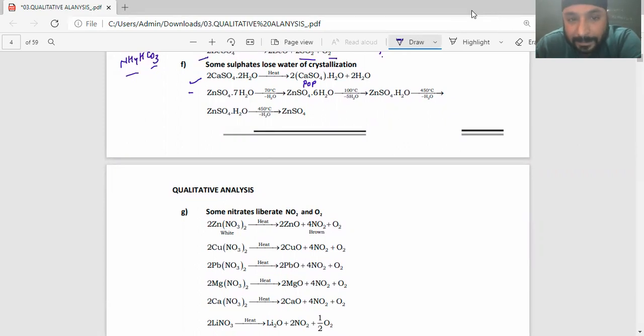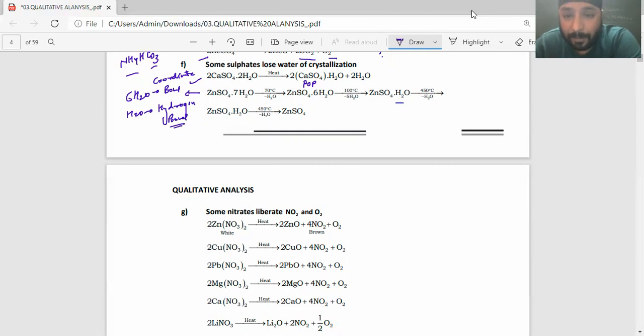Now in this case, zinc sulfate, there are 6 water molecules which are forming coordinate bonds. So I'm having a coordinate bond, and one water molecule is involved in hydrogen bonding deep inside the crystal. So on heating, initially 6 water molecules will go, right?